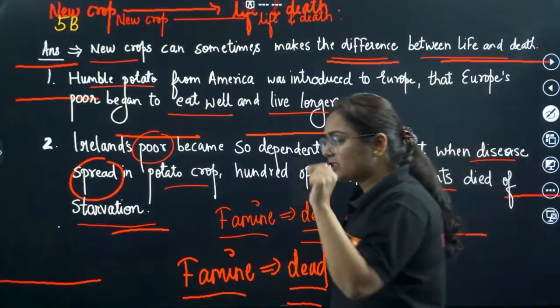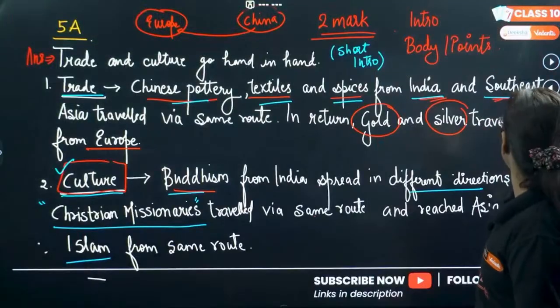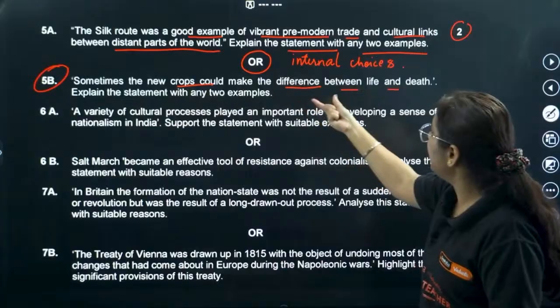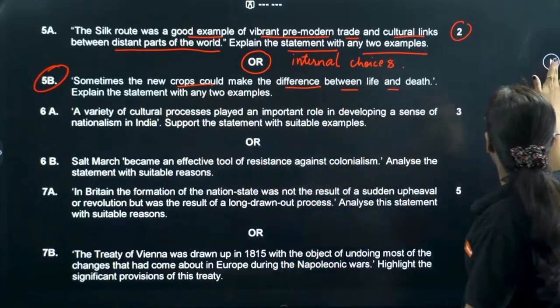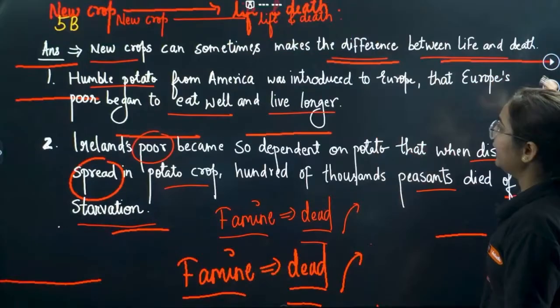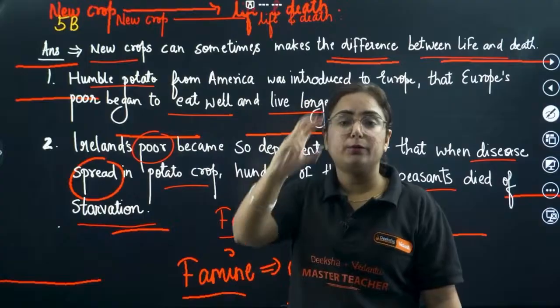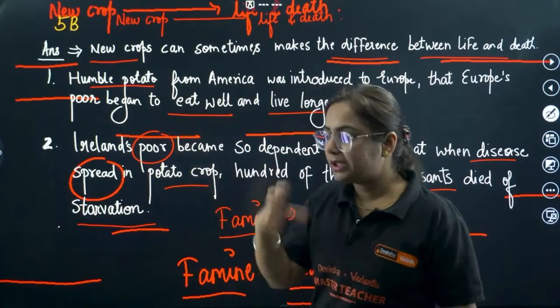Moving to the next question, and if you forget the question, let's reread it. The question says, sometimes a new crop could make the difference between life and death. Explain the statement with 2 examples. Okay, so yes, a new crop can make the difference between life and death. Intro is done. How? What happened?